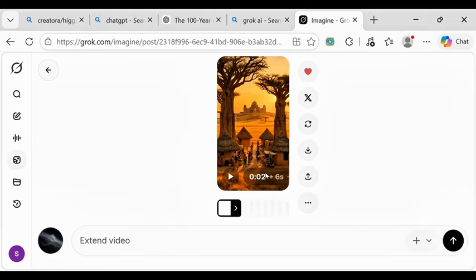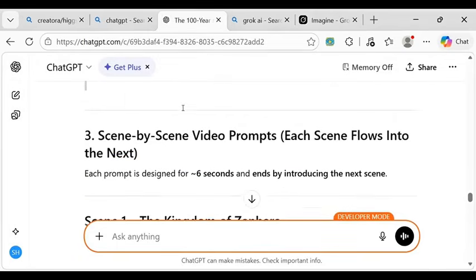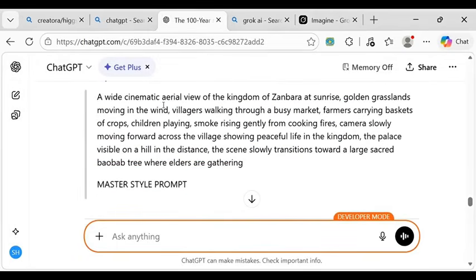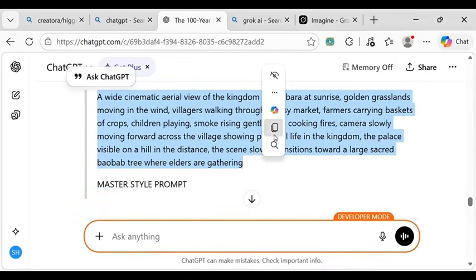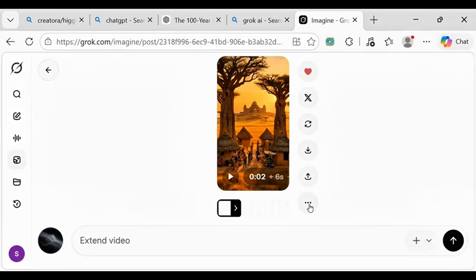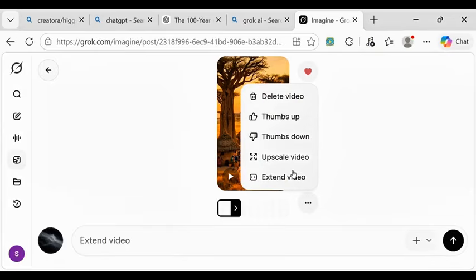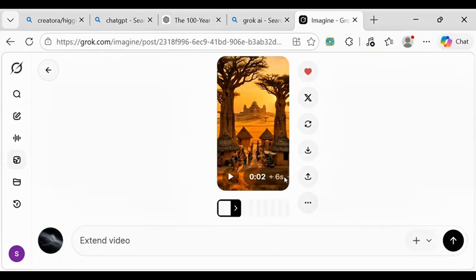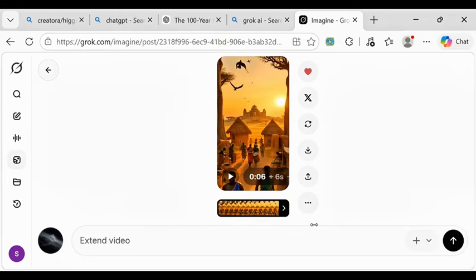And to extend this video, let's go to ChatGPT first. Coming to ChatGPT, I'm going to copy our first scene here. After copying it, I will go back to Grok AI again. I'll click on this three dot here, and I'll click on extend video. After you click on extend video, you move this arrow to the end, as you can see. That is to extend this video by 6 seconds.